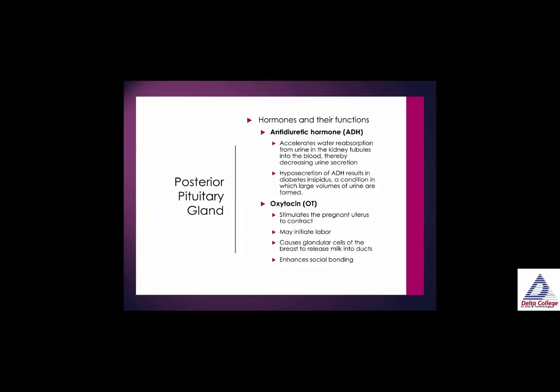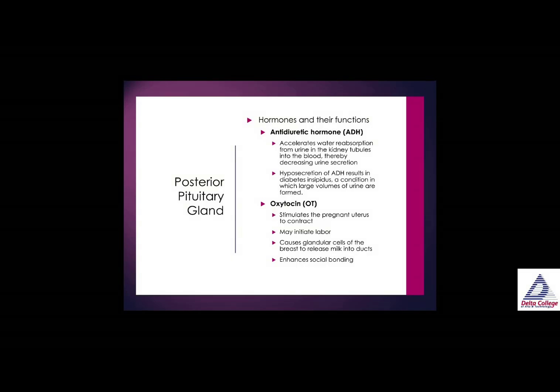Now let's go into posterior pituitary gland hormones. The first one, which is extremely important, is the antidiuretic hormone, ADH, which you must know. ADH accelerates water reabsorption from urine in the kidney tubules into the blood.